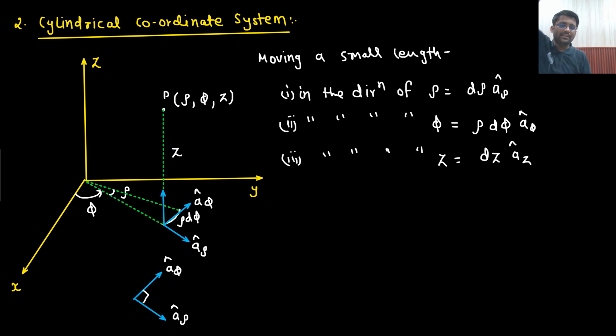Then dz, which is in the new plane. I should not say plane, it is here. dz is going upward. Is that understandable to you? So from here I can say that a rho cross a phi will give you az. Say yes or no? Rho cross phi would give you z.